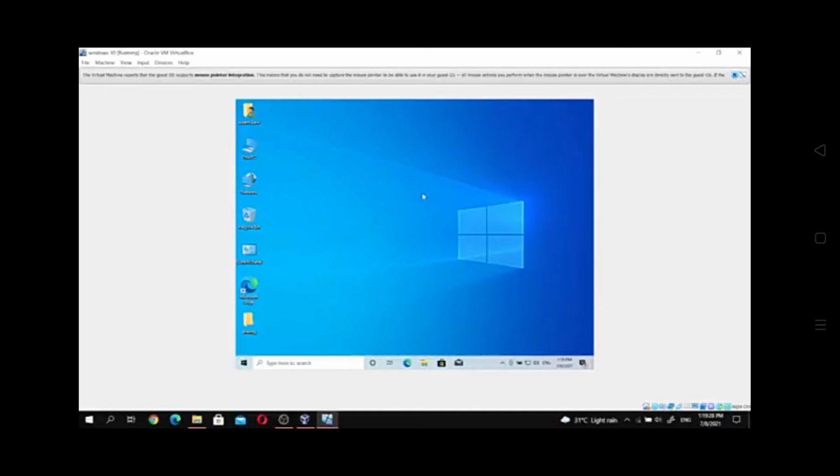After that we go to the computer, which means this PC.